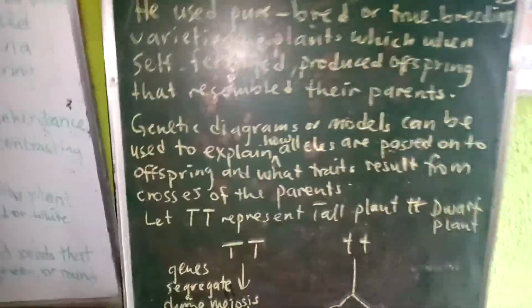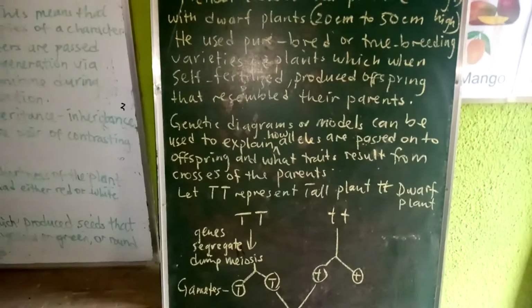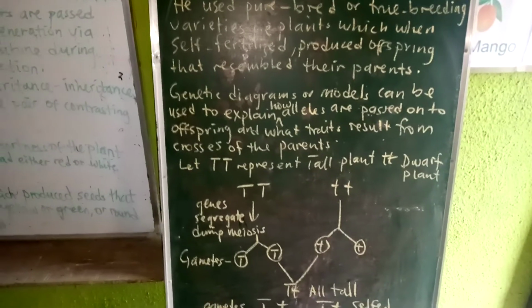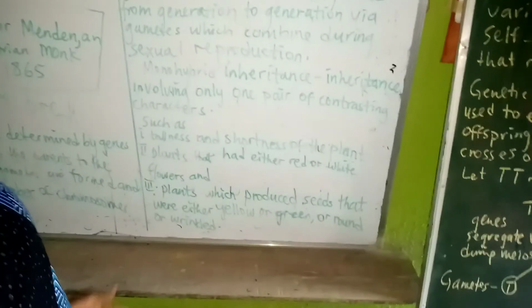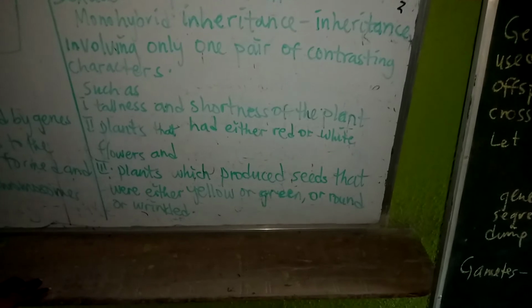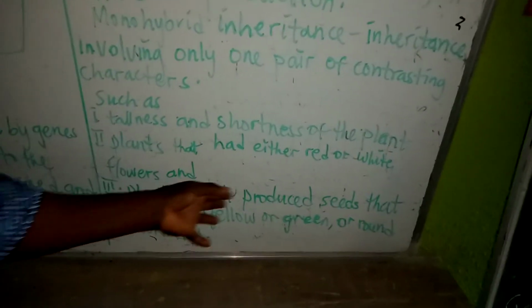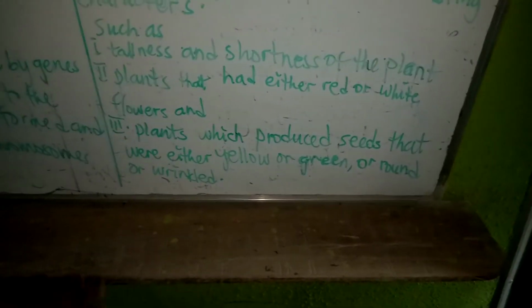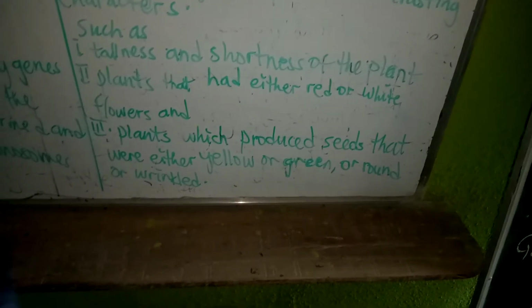Now, we are going to look at monohybrid inheritance, which is inheritance involving only one pair of characters. Like when I was explaining homozygous chromosomes, I mentioned tallness and shortness. When we look at a particular character, tallness and shortness, that is one character. That is monohybrid inheritance. We also have it when we look at either red or white flower. You can also look at it in plants, either seeds with yellow or green color, or round or wrinkled seeds.